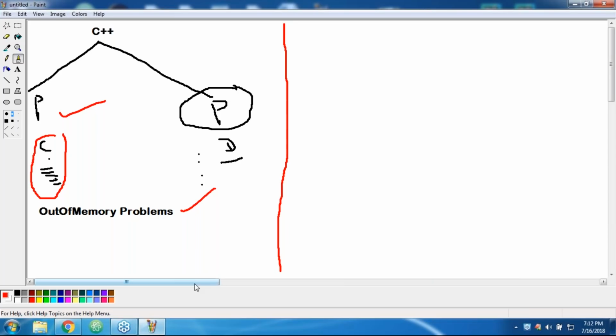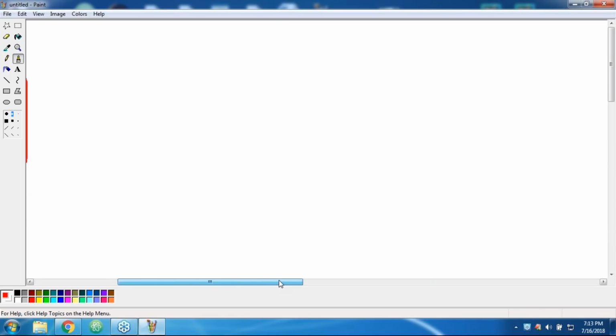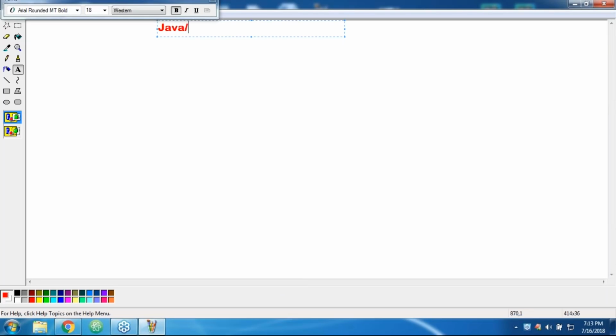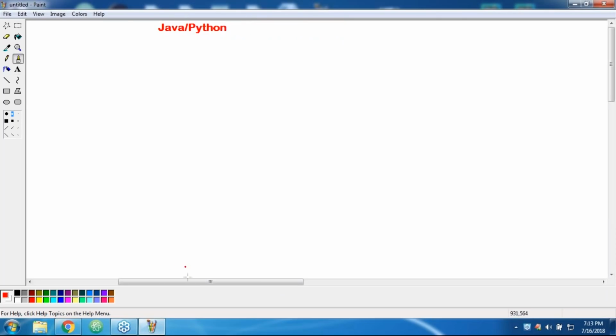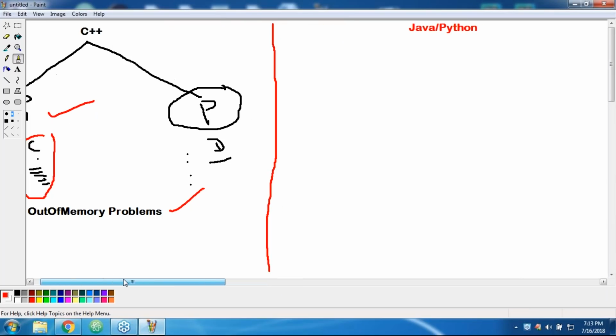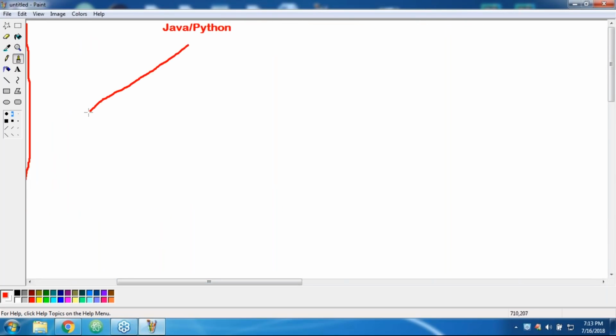This is the problem in old languages like C++. In C++, the programmer is responsible to destroy useless objects, right? But in Java or in Python, most of the languages keep that responsibility with the programmer only, where the programmer takes very much care while creating objects. The programmer will create objects and is responsible to create objects.